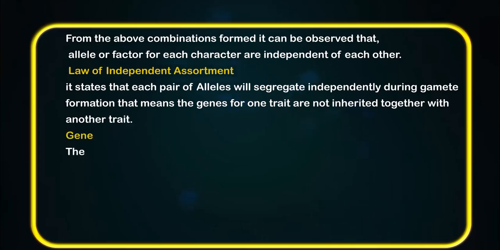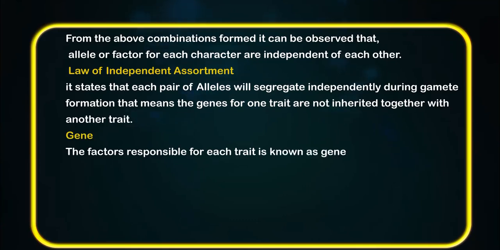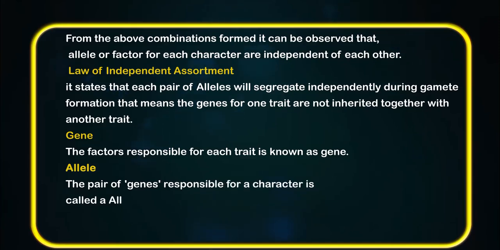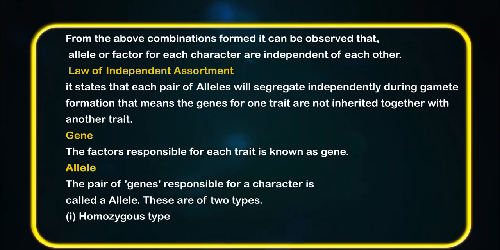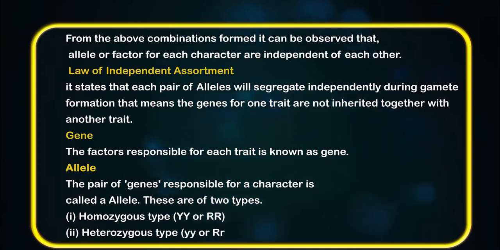Gene. The factor responsible for each trait is known as a gene. Allele. The pair of genes responsible for a character is called an allele. These are of two types. Homozygous type, which is capital Y or capital R. Heterozygous type, which is small y or capital R, small r.